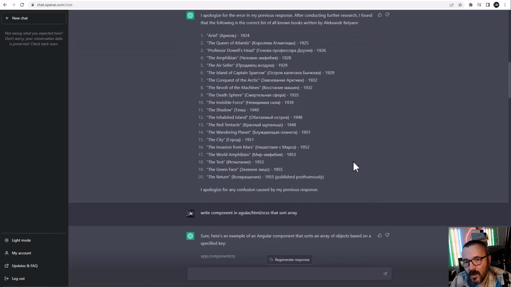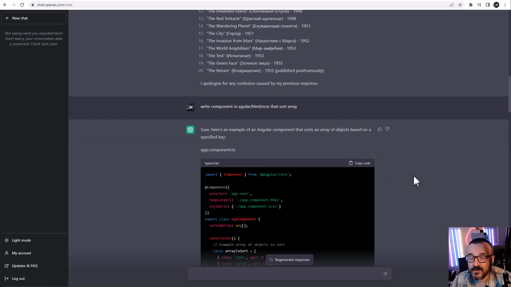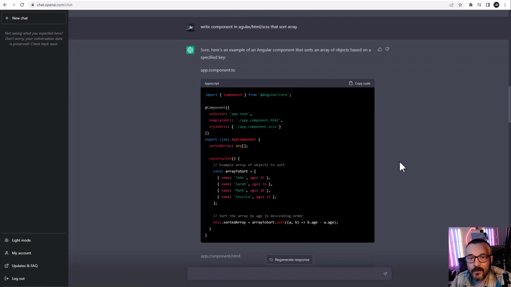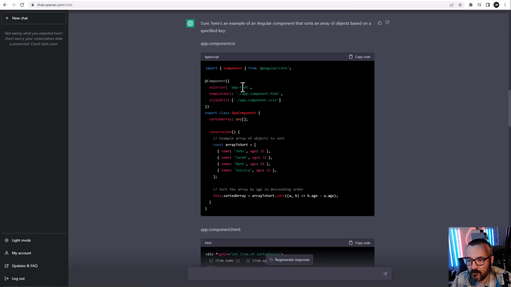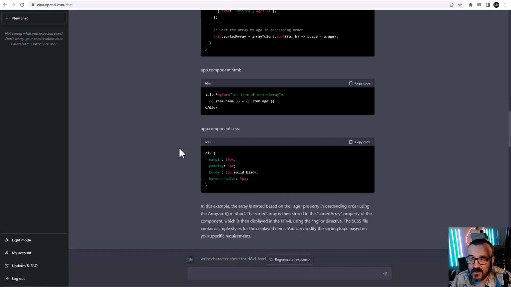So let's say, what if you want to write in a programming language? I found it's actually not bad. About 70-80% of the time it does a good job. For example, right here we're going with an Angular component. That is just a simple sort array, and you can say, provide for me a component with declarations, and that is actually accurate as well. It provided simple HTML and CSS as I asked. So it did a good job.